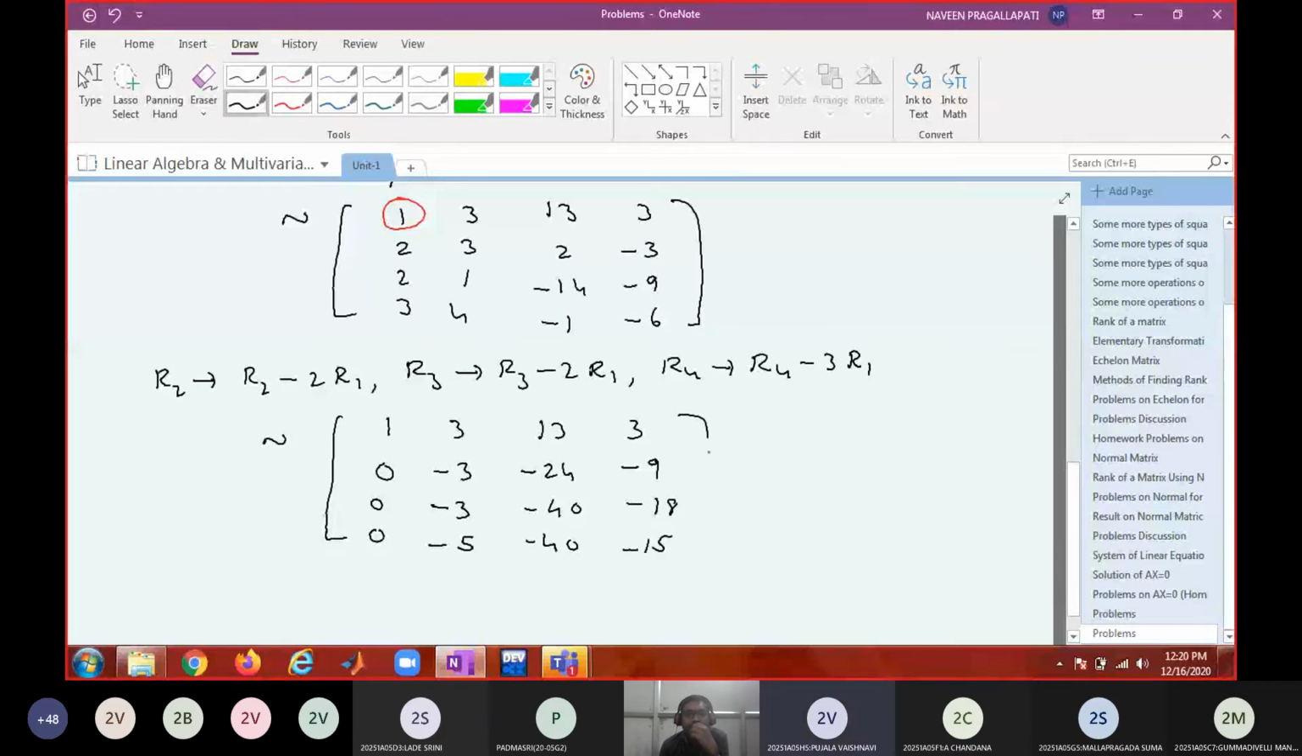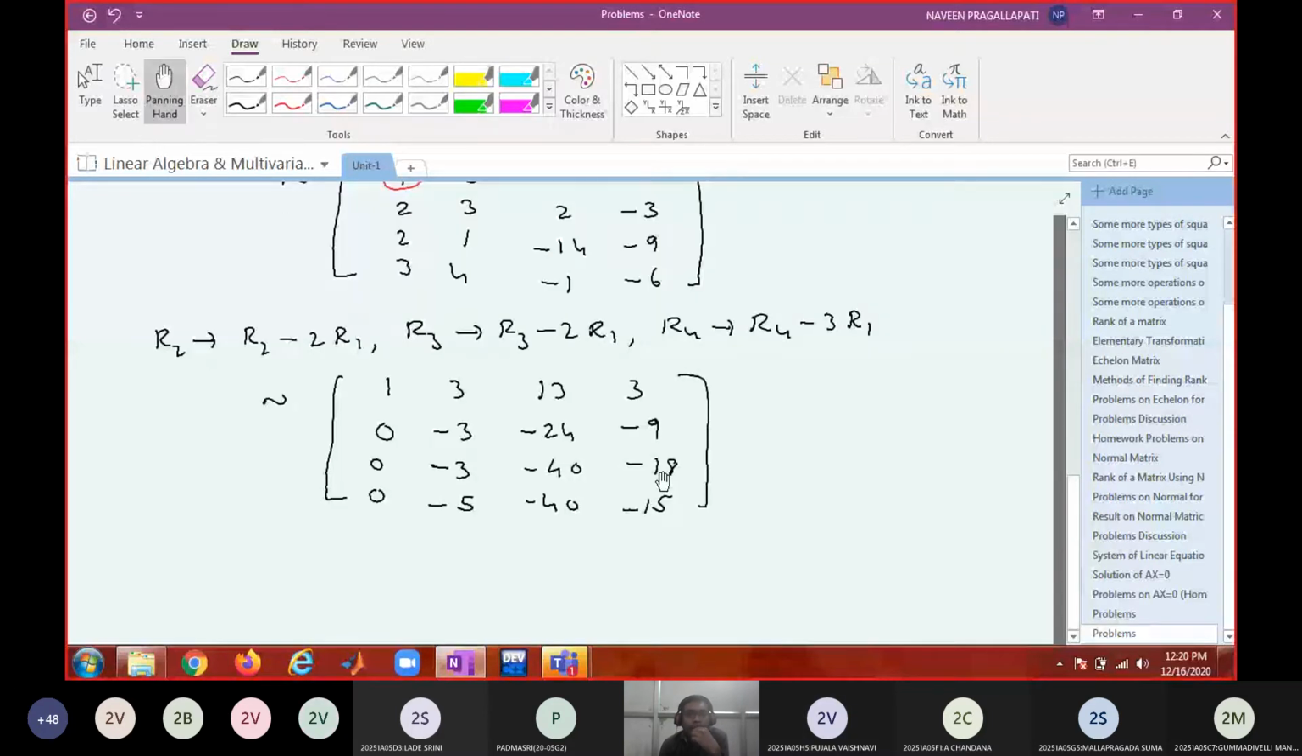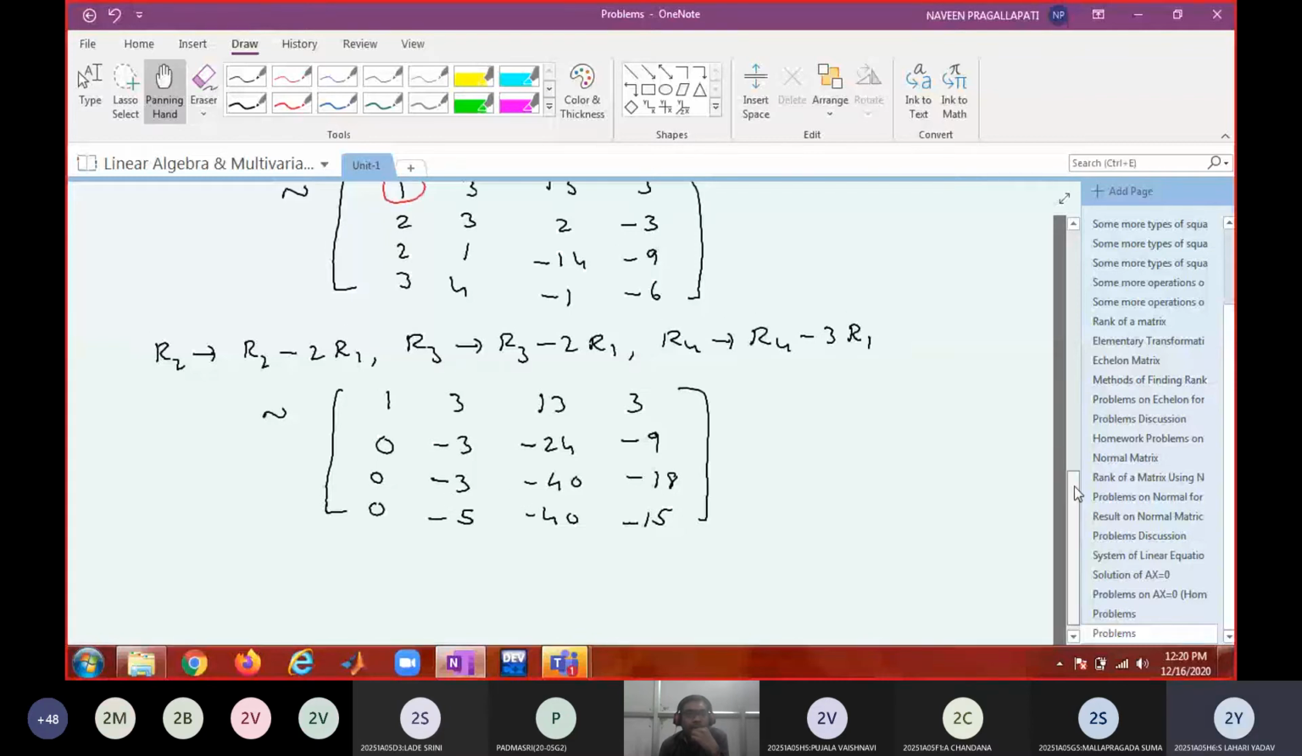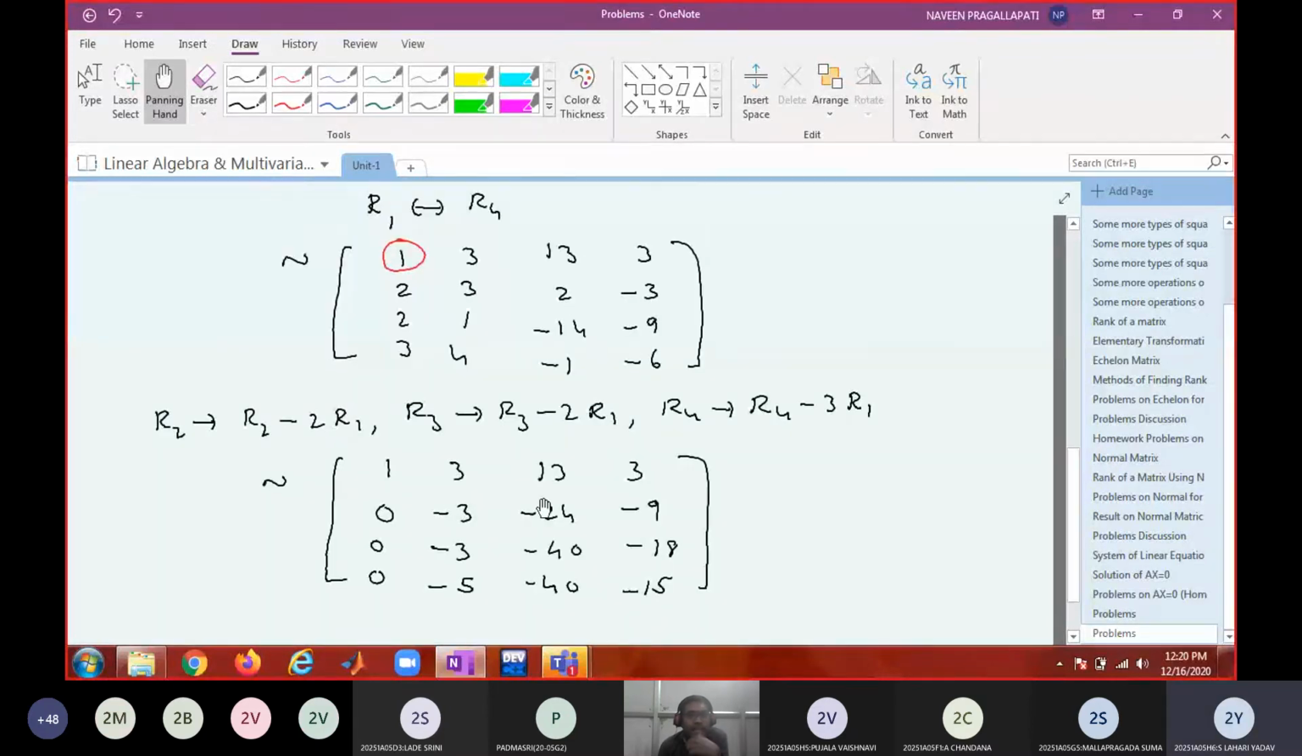Any mistake I did? Yes, sir, above, in the third row it is minus 5. Third row and fourth row are the same. R3 gets R3 minus 2R1, so 4 minus 9 is minus 5. I agree.